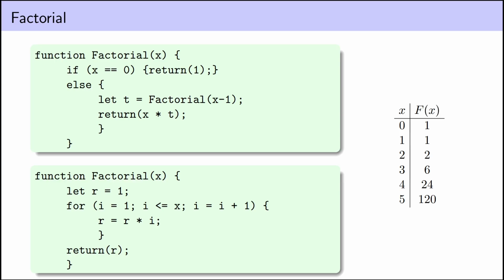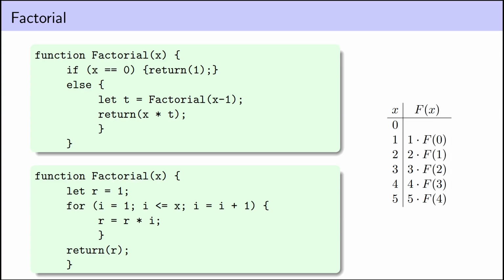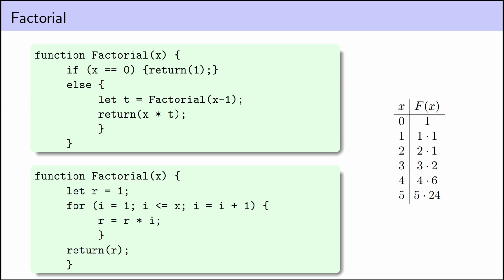In the first case, in order to calculate 5 factorial, we first need to calculate 4 factorial. And to do that, we need to calculate 3 factorial, and so on and so forth, until we get down to the base case of 0 factorial, which is 1, and then we can resolve our way back. 1 factorial is 1 times 0 factorial, 2 factorial is 2 times 1 factorial, and so on and so forth.